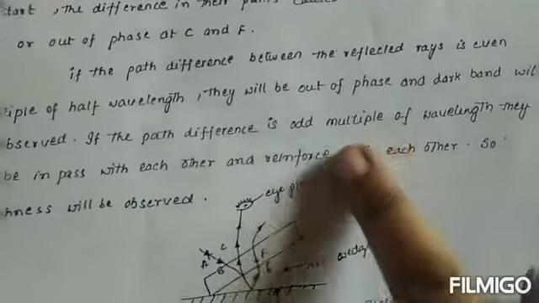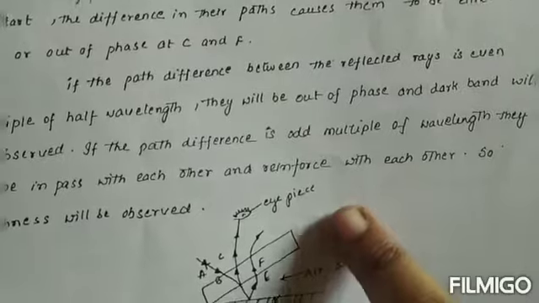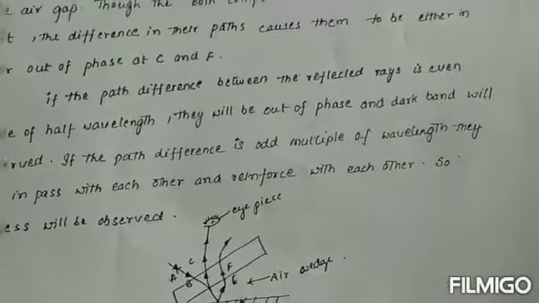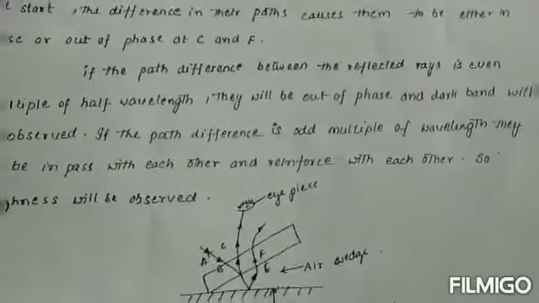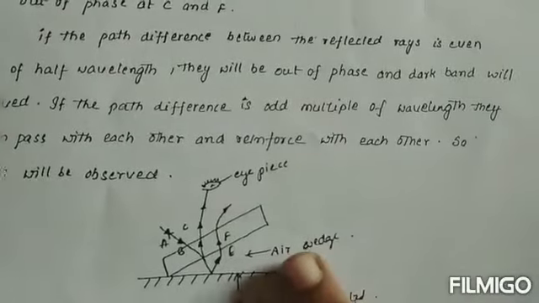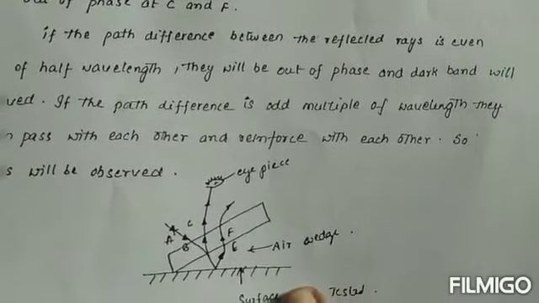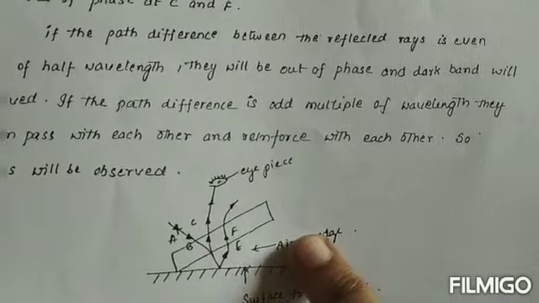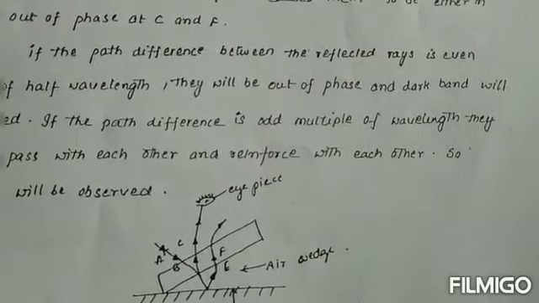See, this is the workpiece which we are testing with the optical flat. This is the eyepiece which we are looking through with the lens. And this is the arrow marker on the surface to be tested. And this is the air wedge, which is inclined to the surface of the material.